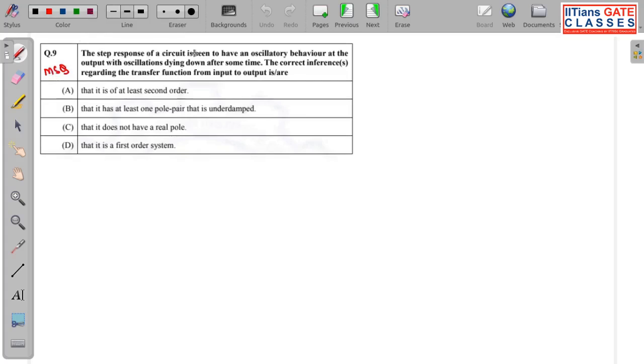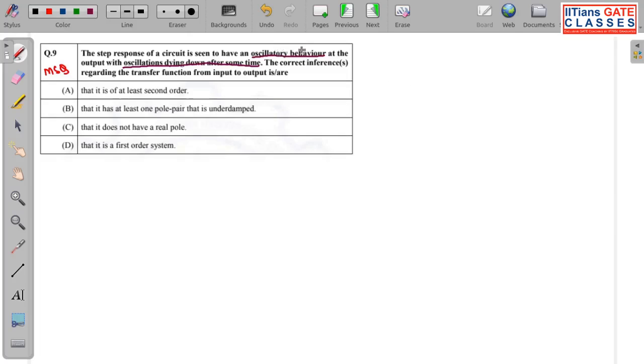The step response of a circuit is seen to have an oscillatory behavior at the output, with oscillations dying down after some time. The correct inference regarding the transfer function from the input to output is R. So whenever you see a multiple select type question, your basic approach should be eliminating the options. Okay, you need to eliminate the options.